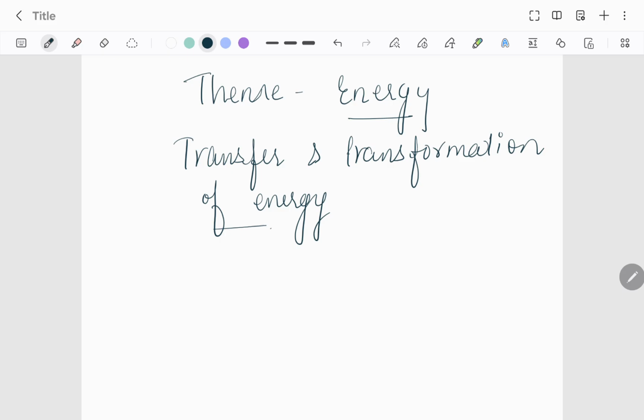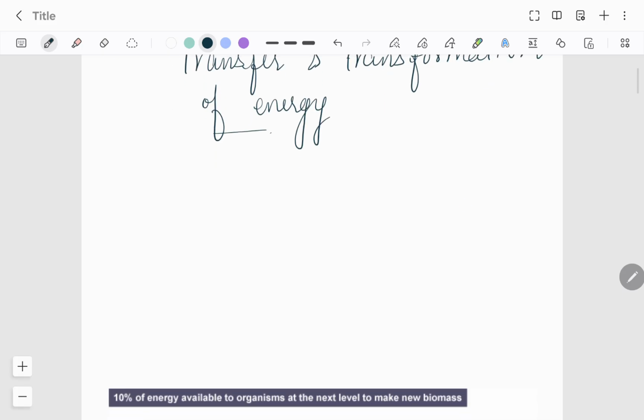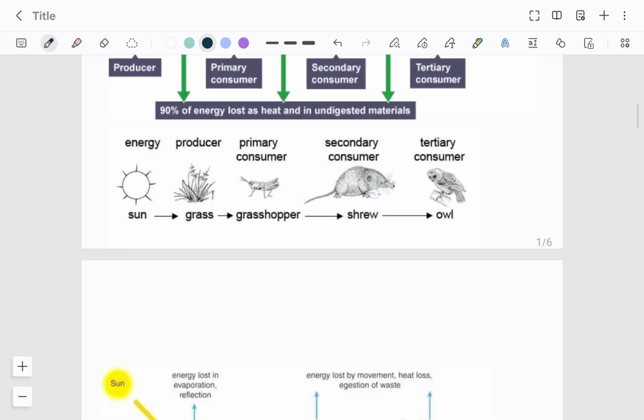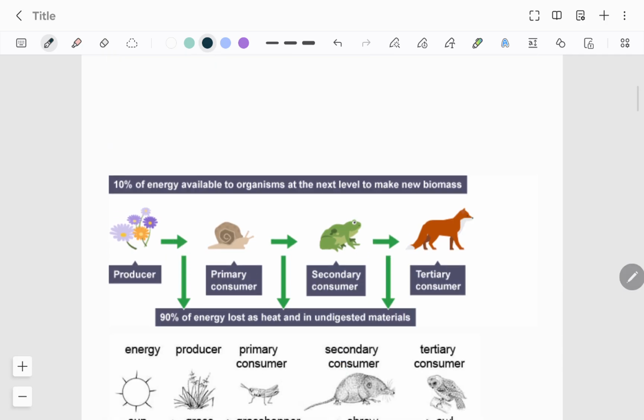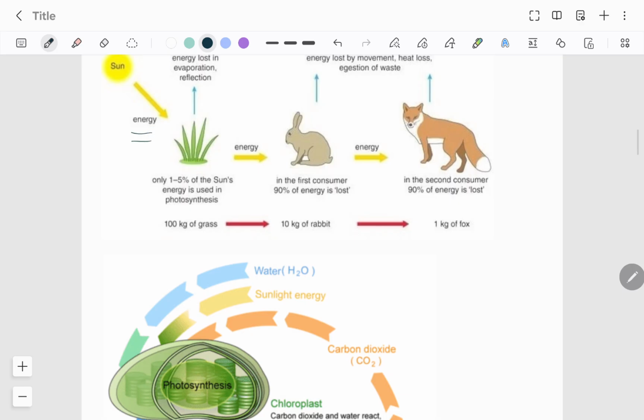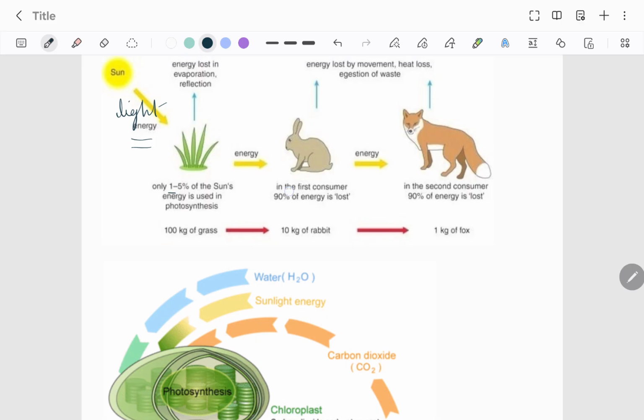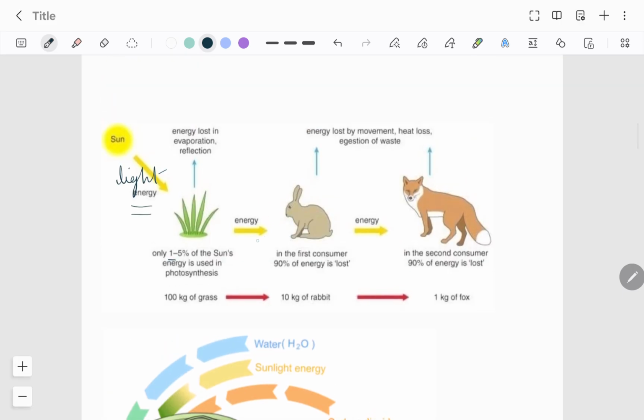Okay, for example, if I say a herb or a grass or a plant or a tree, here grass is going to make food by photosynthesis, so it needs energy, and that energy will come from the sun. So if I say the sun gives energy, that energy is light energy. The plant will use a little, around 1% of that energy, and do photosynthesis, and the rest of the energy will be lost to the environment.